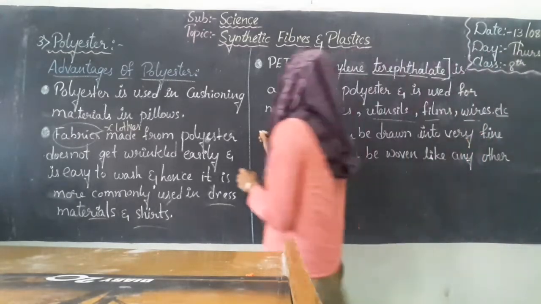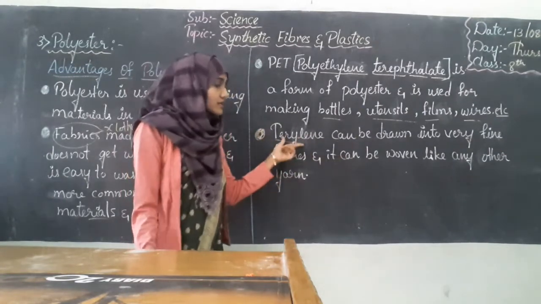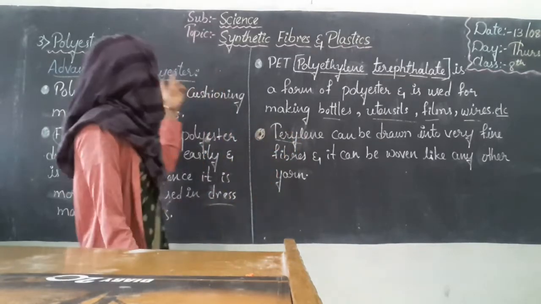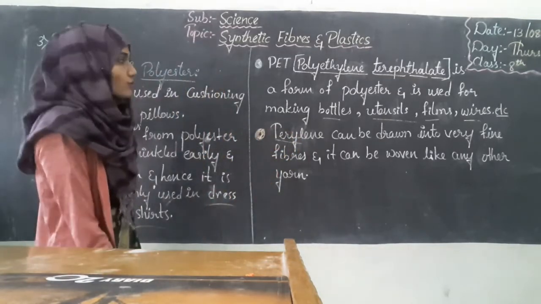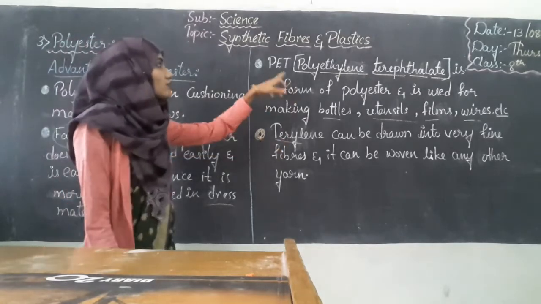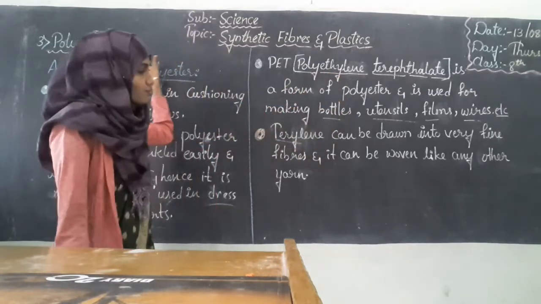Terylene is another use. So this terylene can be drawn. What is terylene? We have discussed before. Terylene is also a form of polyester. So till now we have come across two types of polyester. One is terylene, another one is polyethylene terephthalate. Both are types of polyester.